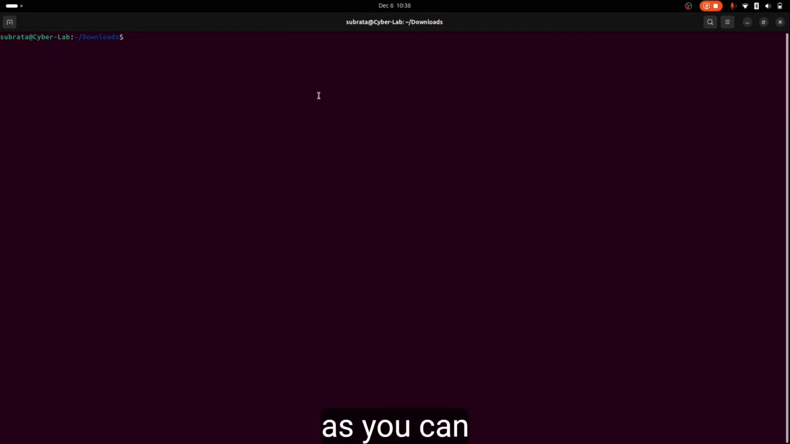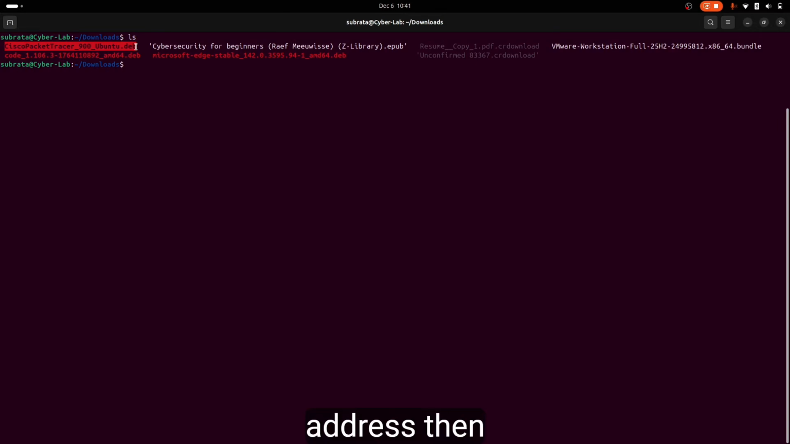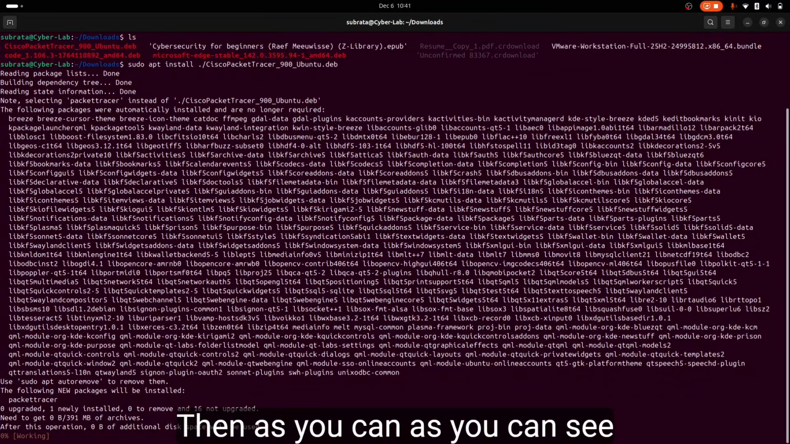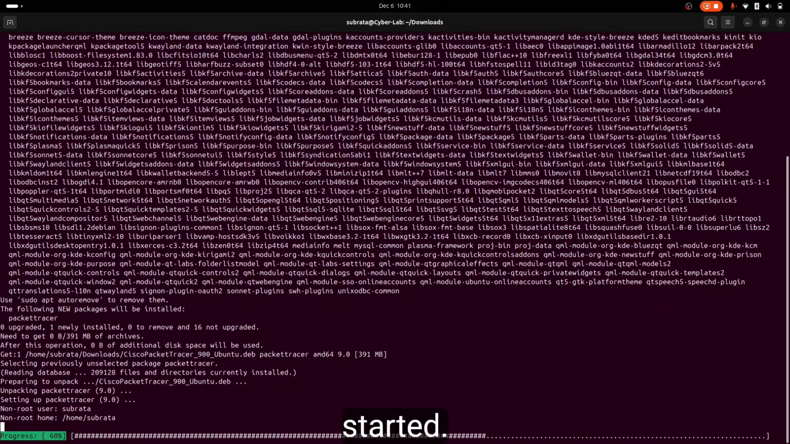So here you can see the Cisco Packet Tracer ubuntu.deb. Then right click and copy the file name, then run sudo apt install ./ followed by the Cisco Packet Tracer file name, then press enter. Then as you can see, download is started, installation is started. It's going to take some time.